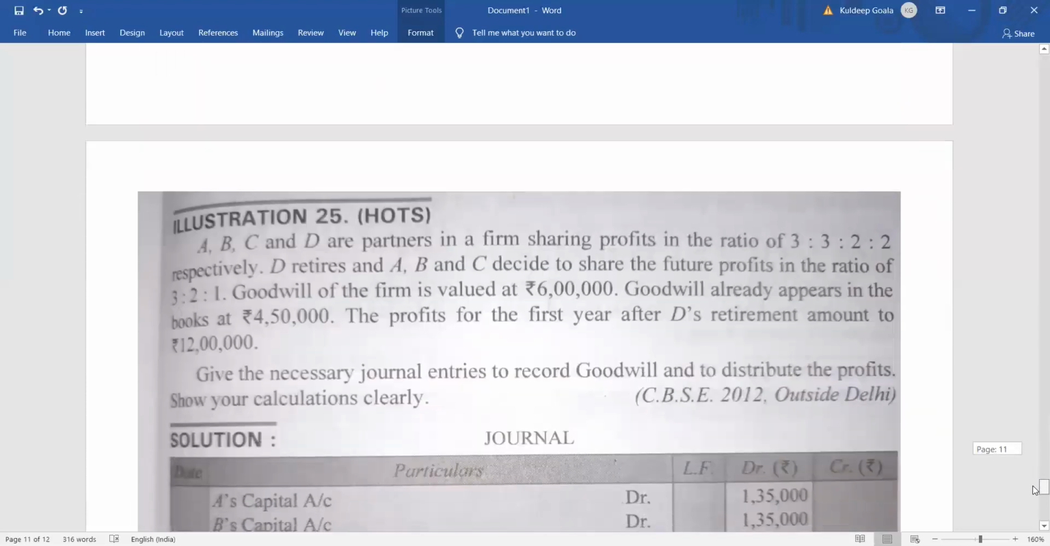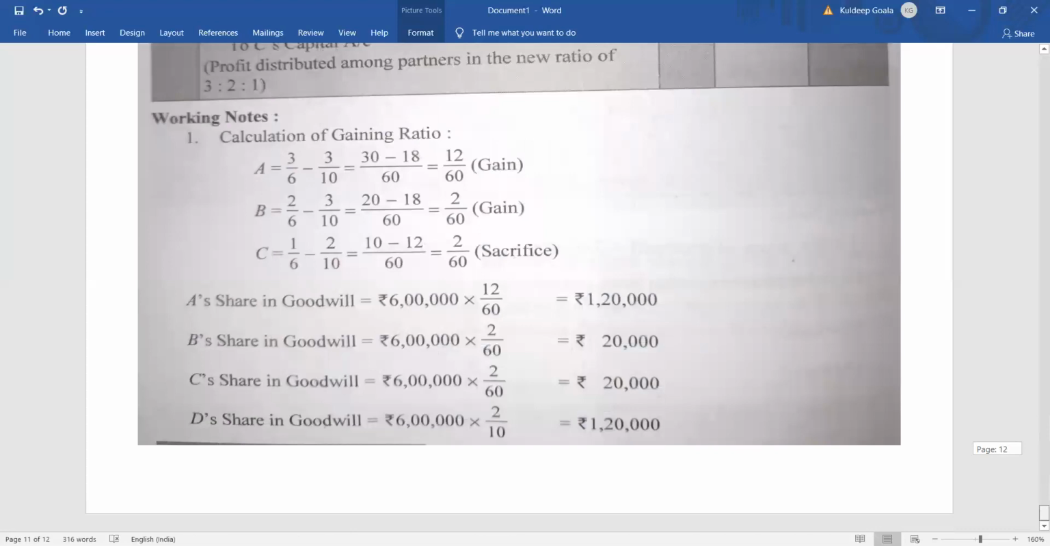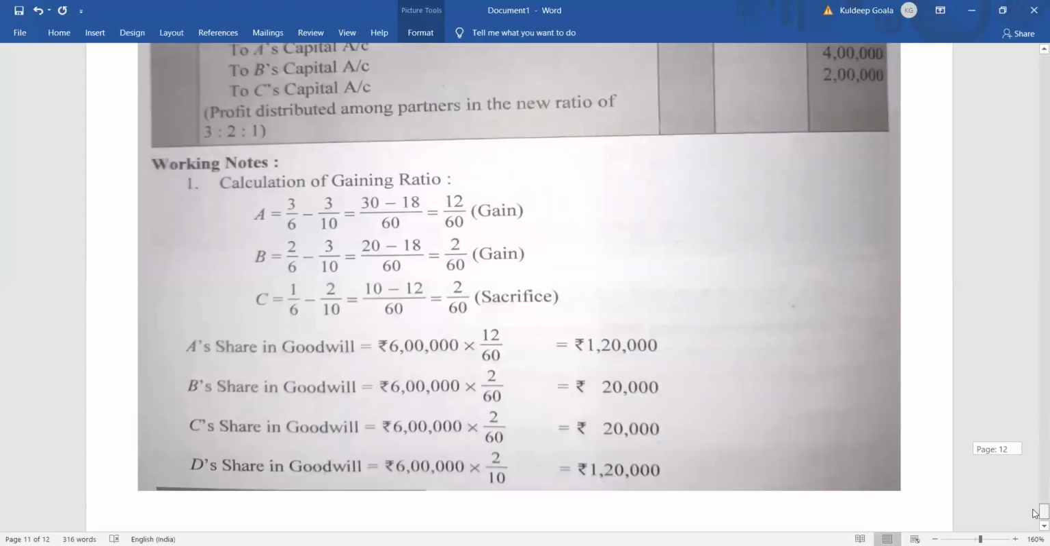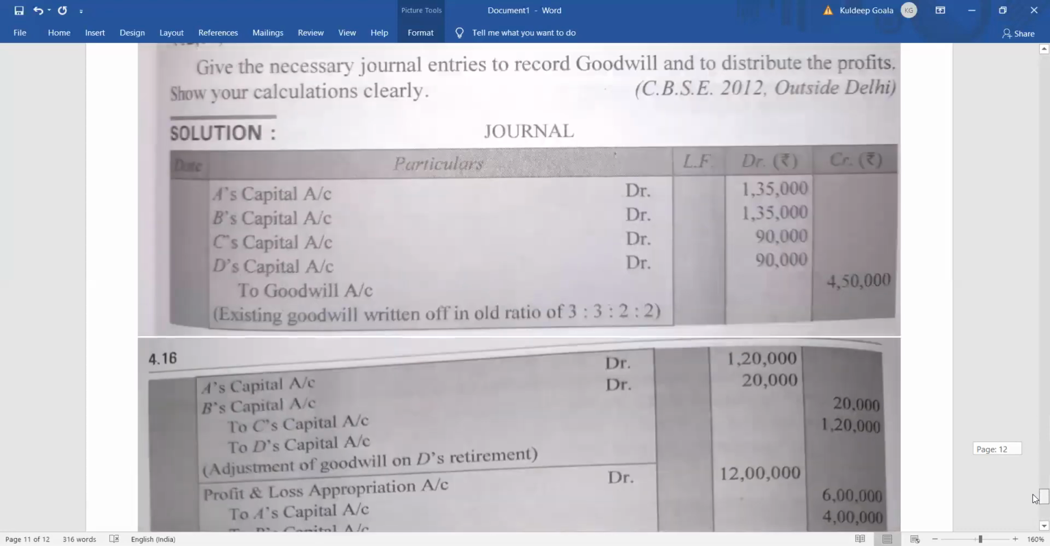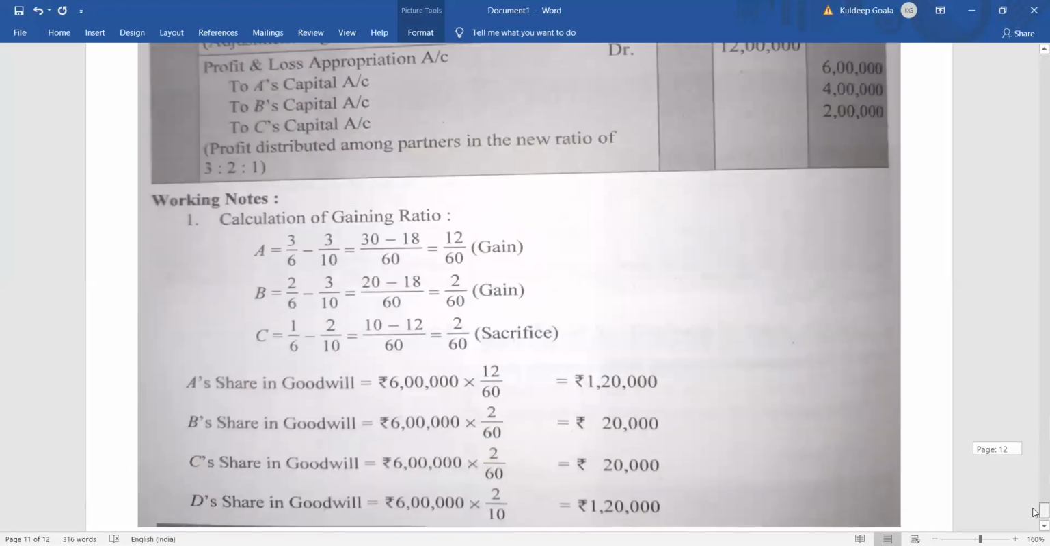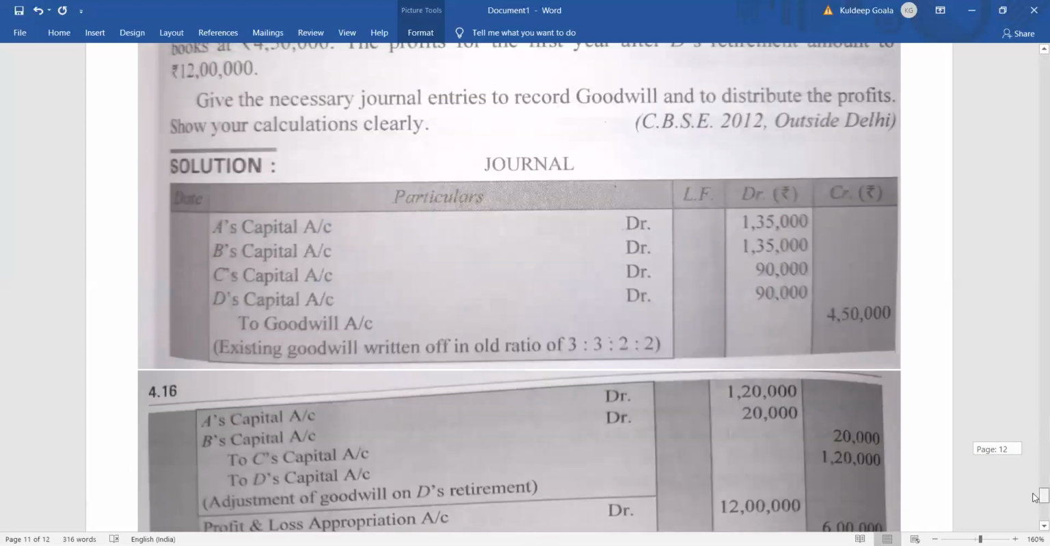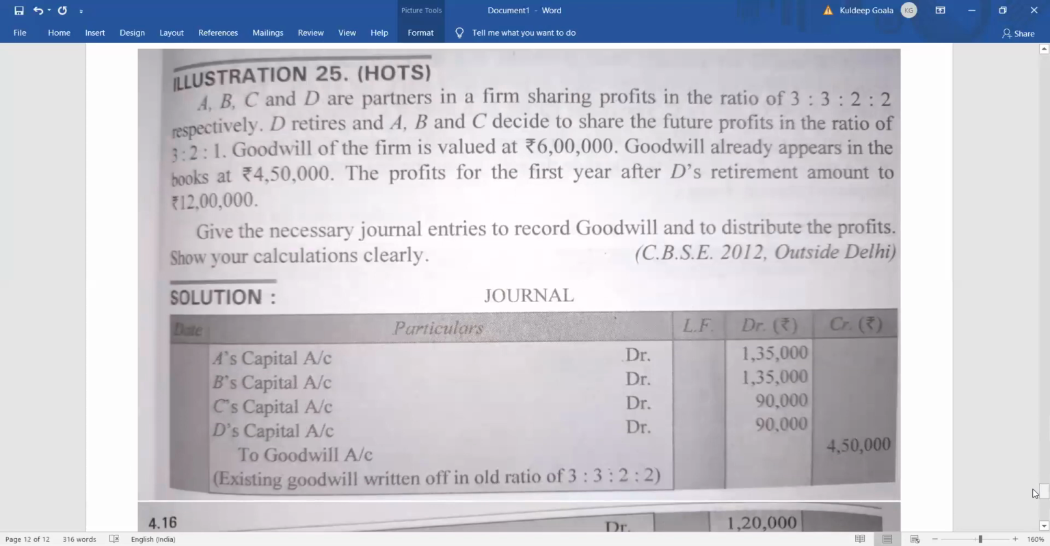Now let's take up a last sum for treatment of goodwill. Okay, and you have to prepare for your exam also up to here. That is, treatment of goodwill will be there in your upcoming examination. Okay, so what is here?